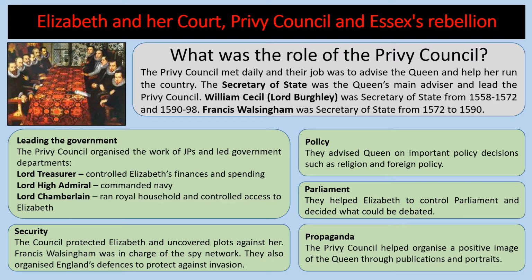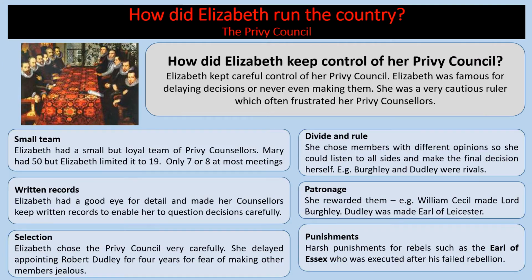Francis Walsingham was in charge of the spy network. They also organised England's defences to protect against invasion. In terms of policy, they advised the Queen on important policy decisions like religion and foreign policy. They helped Elizabeth to control Parliament and decide what could be debated. And in terms of propaganda, the Privy Council helped organise a positive image of the Queen through publications and portraits.